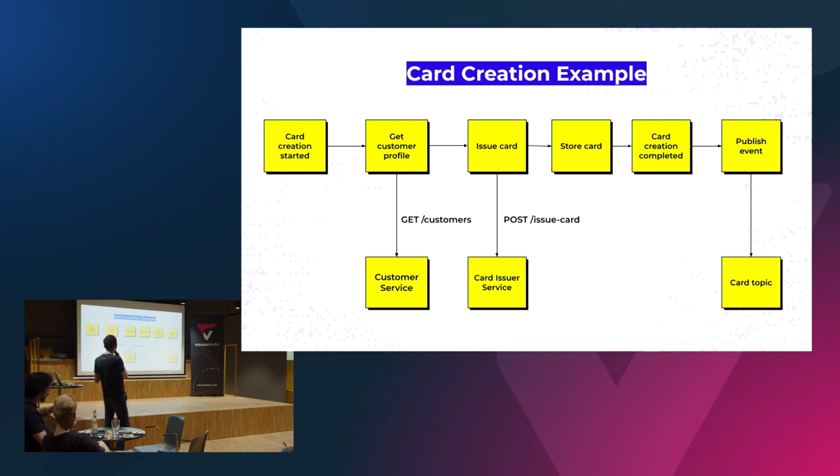Then we call some remote service that actually contains customer data, so we can provide it to another service that actually knows how to issue our card. This can be some kind of third-party service, it can be another service inside our system, whatever.